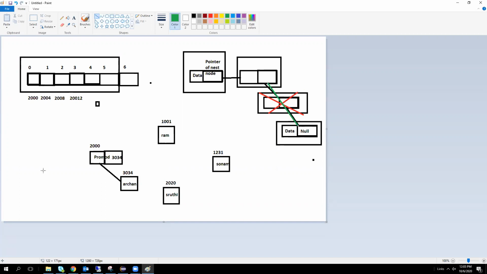This is one node, this is another node, and they are connected. I want to delete this one. Then I simply connect to this one. Previously, the connection means this node's address was stored here, and this node's address was stored here. Now I replace it here with the address of this node. That's it. Simply we are deleting this element. I will show you in Google Maps.